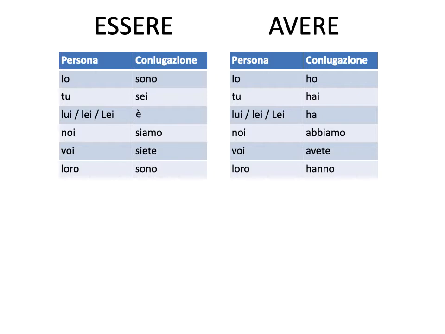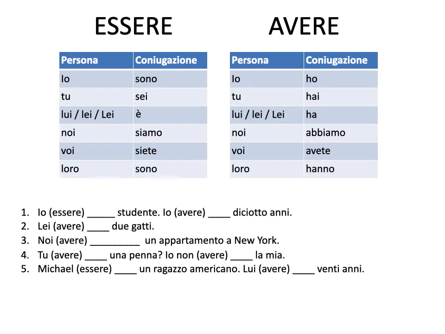Let's do something similar to what I did in the text with which I introduced the lesson. Let's have some sentences in Italian in which we are using one or both of these verbs. For example, number one. So what do we have here? We have something similar to what we did in the last lesson, right? We have sentences in which the verb hasn't been conjugated and we need to fill in the blank with the correct conjugation, okay? Let's look at numero uno, number one. Io essere studente, io avere 18 anni.